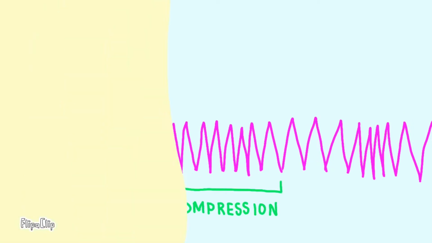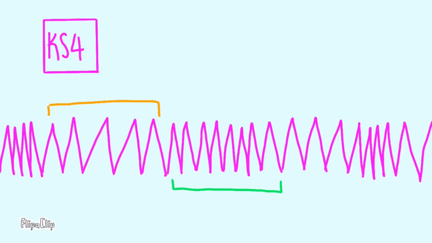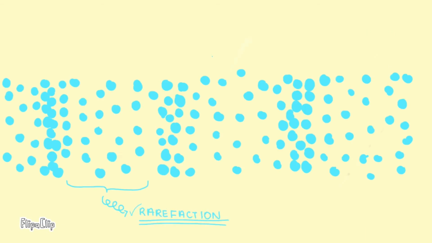Now let's take a closer look at longitudinal waves. The areas where the wave is bunched up is known as the compression. The compression is the area where there are the most particles. The areas where the wave is extended is known as the rarefaction, where the particles are more spread out. This is what a longitudinal wave looks like.